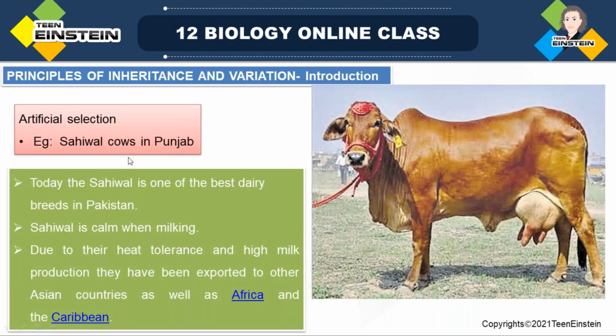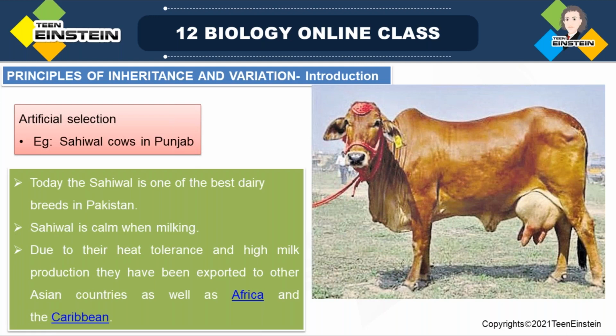And here for artificial selection, Sahiwal cows in Punjab. Note down, Sahiwal cows in Punjab. This is an example of artificial selection. So now the Sahiwal breed is one of the best dairy breeds in Pakistan also. In Pakistan also these breeds are there. They are one of the best breeds in Pakistan. And Sahiwal is calm while milking, and that is an important character.